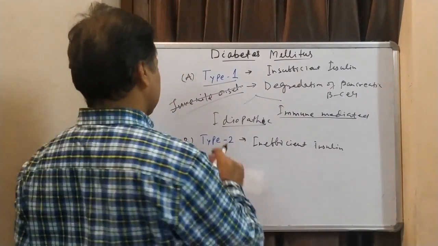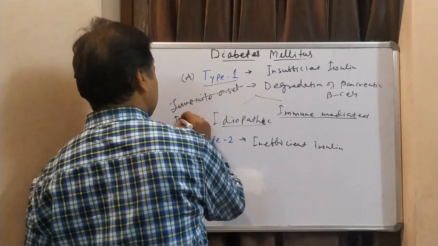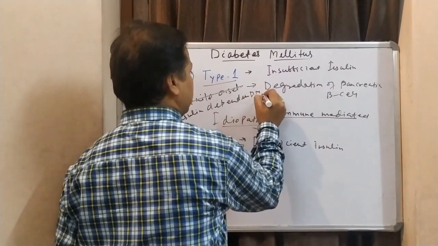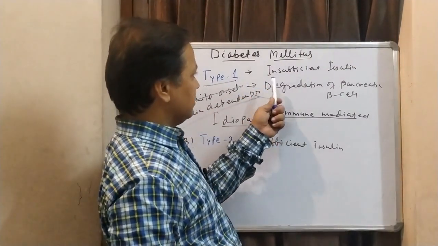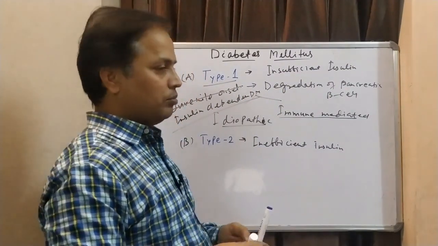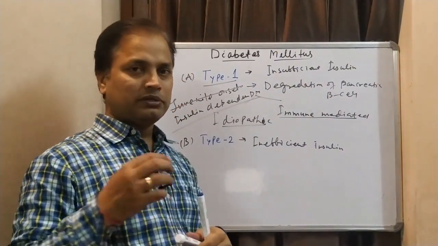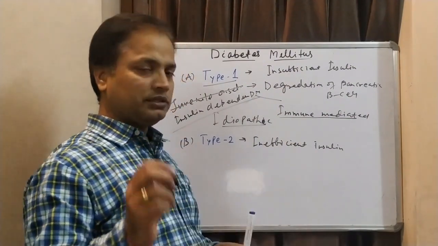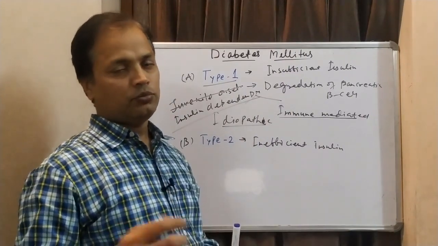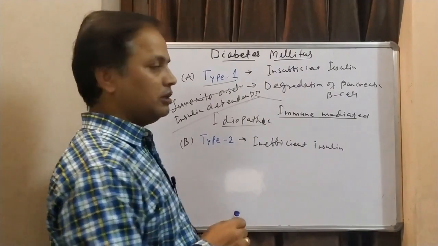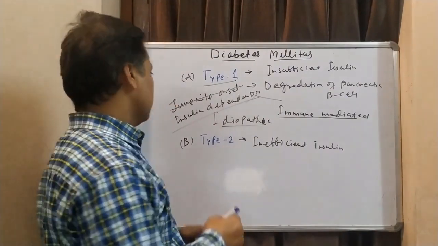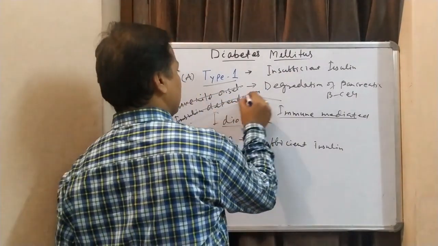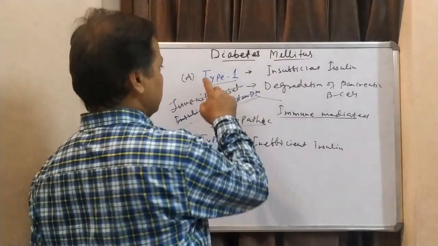It was also known as insulin dependent diabetes mellitus. As we know, insufficient insulin is there, so the body does not have a sufficient amount of insulin, so the person's insulin requirement is going to be fulfilled by insulin from outside. They take insulin injections, so the body's requirement is fulfilled by external insulin. That's why they depend on external insulin, so it's called insulin dependent diabetes mellitus. But nowadays we are not using this term frequently, so we are using only type 1 diabetes.